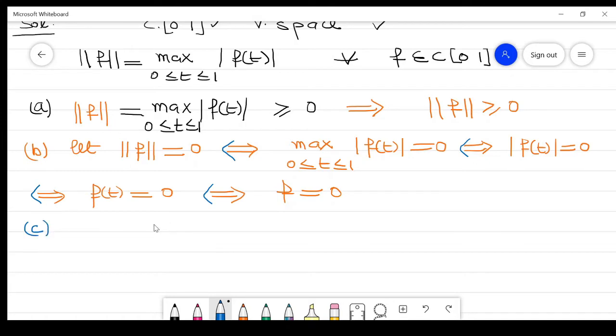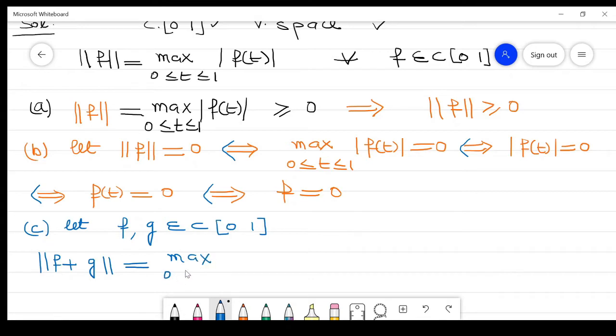Now the third property, which is the triangle inequality. We take two functions f and g which belong to C[0,1], right? Now what is the norm of f plus g? This is equal to the maximum value over 0 ≤ t ≤ 1 of |f(t) + g(t)|. Clear?